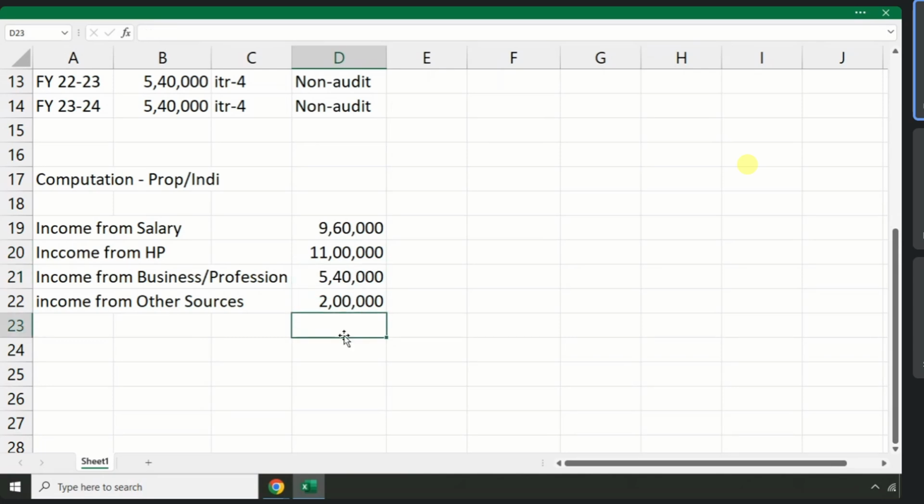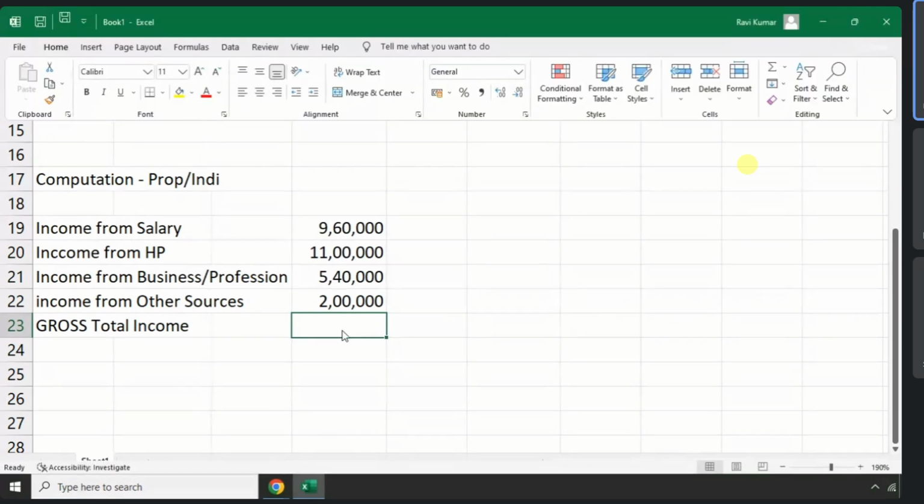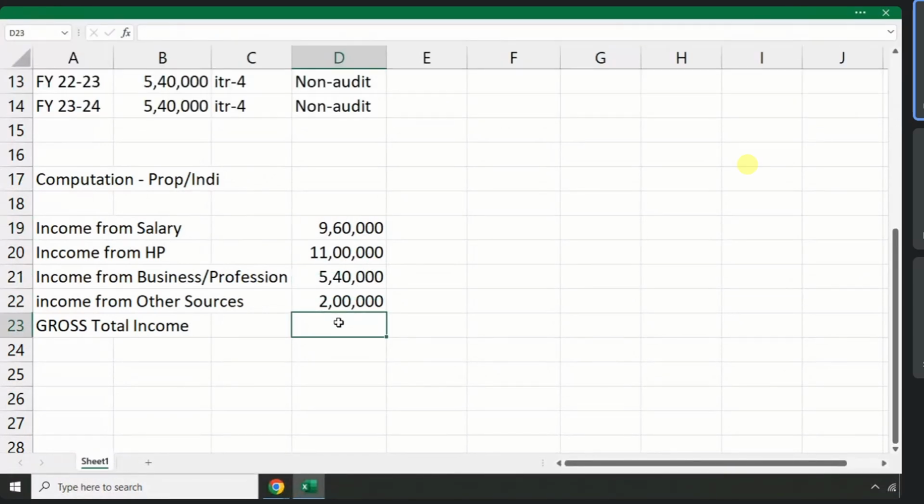Then these will become gross total income. What is a gross total income? Equal to sum, open bracket.